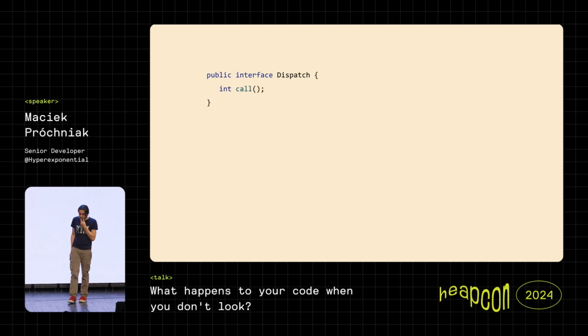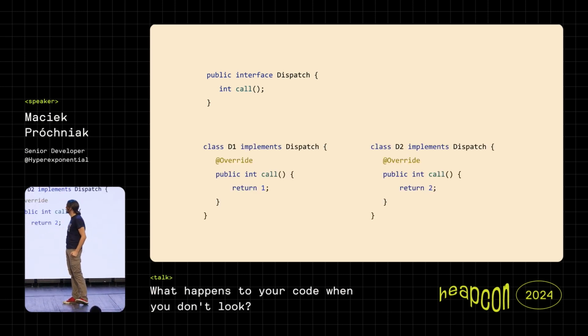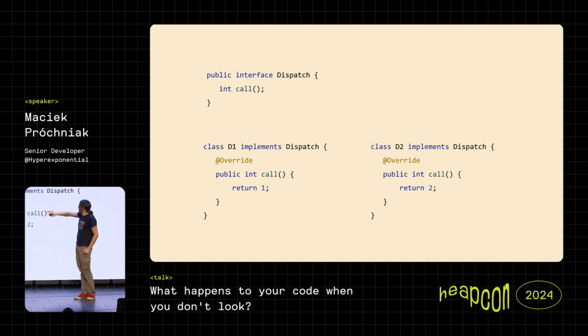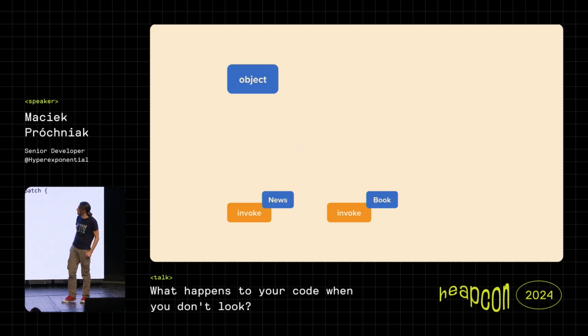Let's look a little bit deeper. This is one of the basic things that you can do in OOP languages: create an interface and create two implementations. We have two implementations of this method called dispatch. One returns 1, the other one returns 2. And how does the runtime actually decide which method should be called, after all the compilation?